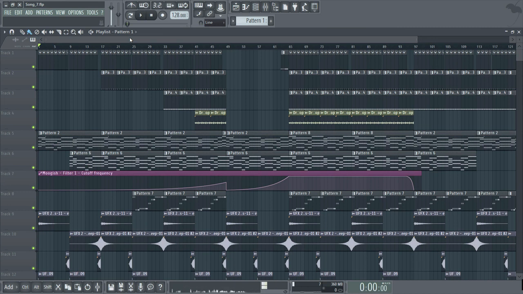The playlist is used primarily to arrange or sequence all elements within the project in order to create the final song. Along the left of the window, you'll notice numbered track tabs. And these are multi-purpose in that we can place not only patterns on them, but also audio clips and automation clips, which we'll cover down the line. You can place any clip type on any track and even overlay them if need be.